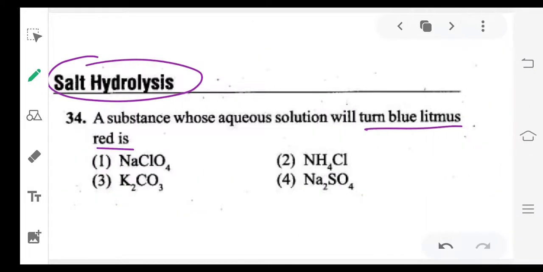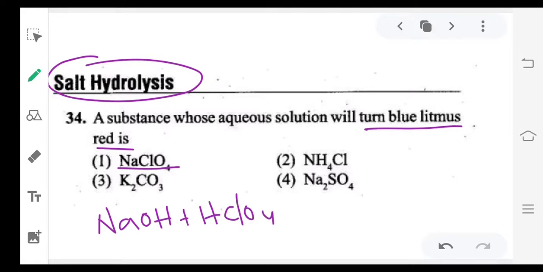So they have given four salts. The question is blue litmus to red. Blue litmus to red means it must be an acidic solution. Red to blue means basic solution. So which of the following salts gives acidic solution? What I said, strong acid weak base combination means acidic solution. So now the first salt, NaClO4, is from NaOH, a strong base, and HClO4, a strong acid. So the first salt combination is strong acid, strong base. This is neutral.